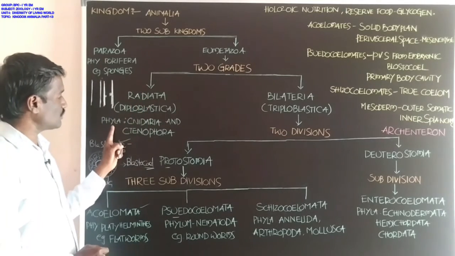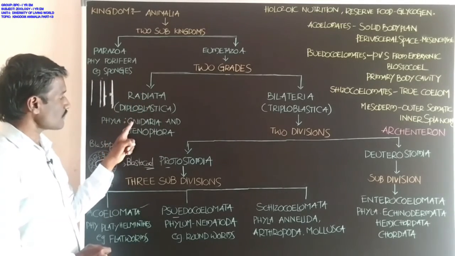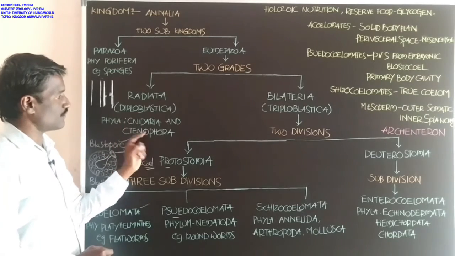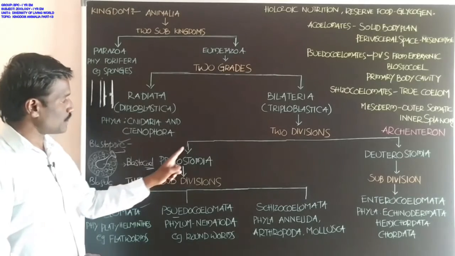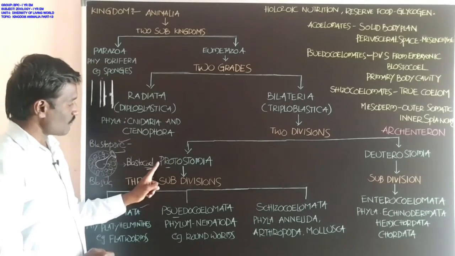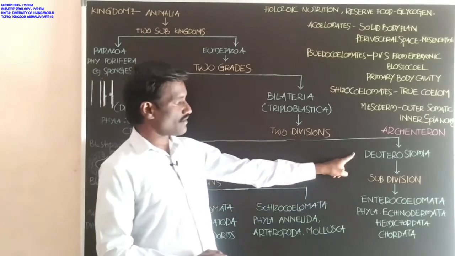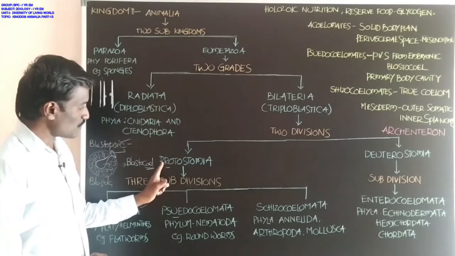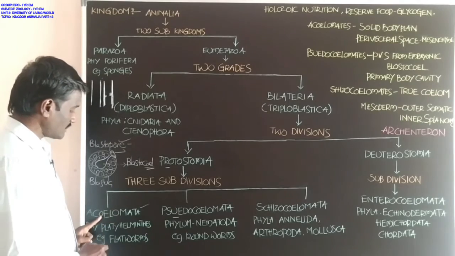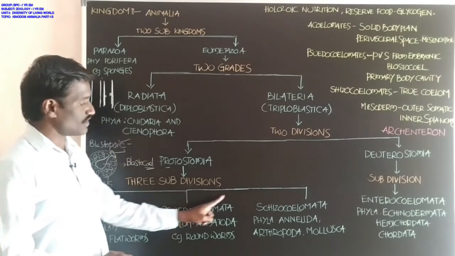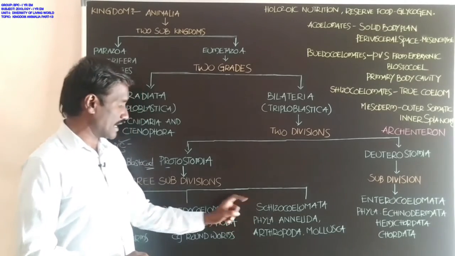Radiata has two phyla, Cnidaria and Ctenophora. Bilateria is divided into two divisions, Protostomia and Deuterostomia. Protostomia is classified into three subdivisions: Acoelomata, Pseudocoelomata, Schizocoelomata.